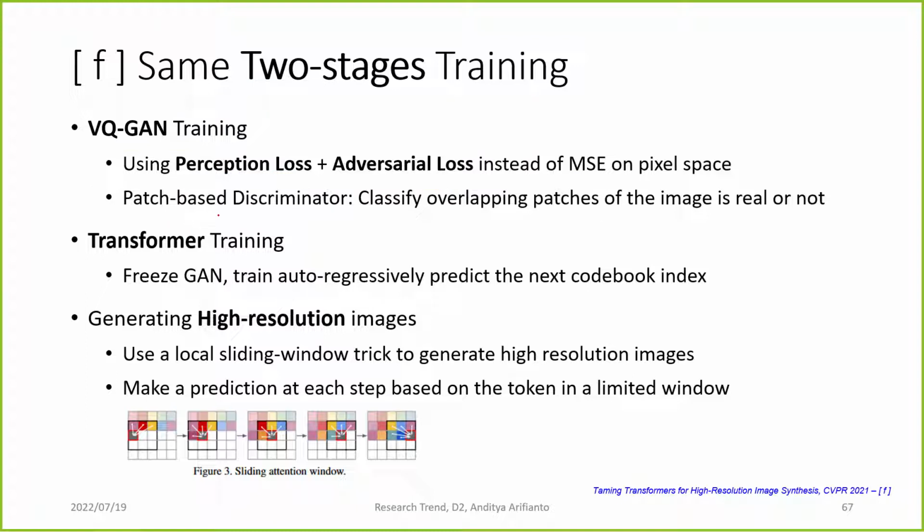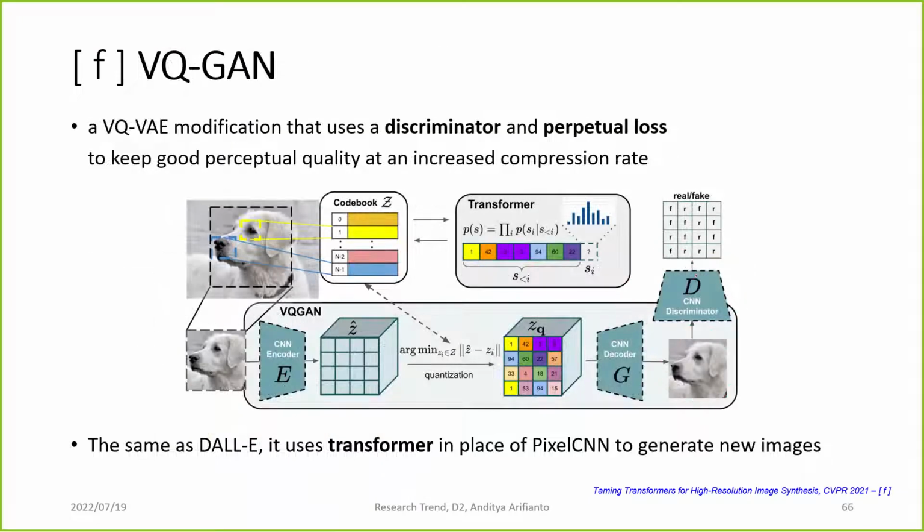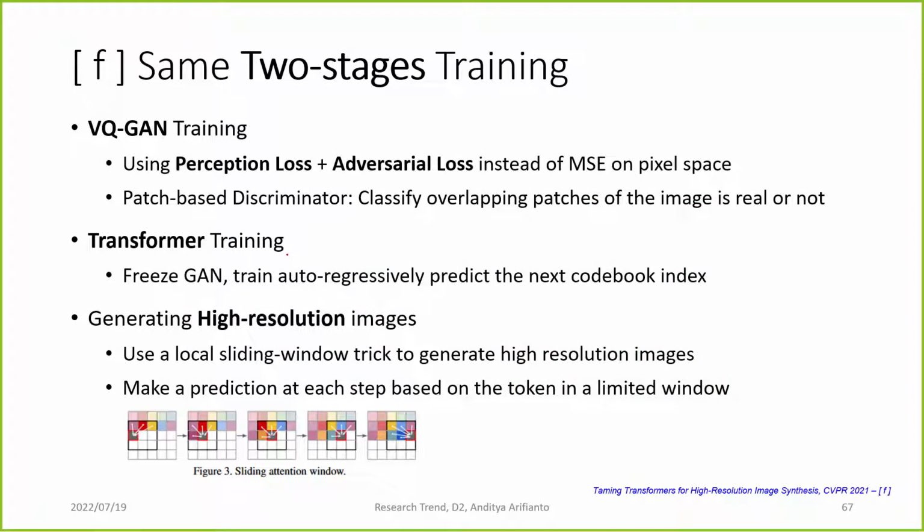And then they use this patch-based discriminator, which classifies overlapping patches of the image as real or not. So usually the discriminator only classifies 1 or 0, real or fake, right? But here, the discriminator classifies overlapping patches into real, fake, real, fake, real, fake. So it's not just one label for one image. And then for the transformer training, they freeze the GAN and, like DALL-E, train autoregressively to predict the next codebook index. And then they also generate high resolution images. They use a local sliding window trick to generate high resolution images.